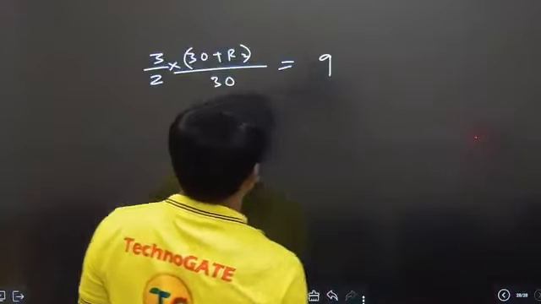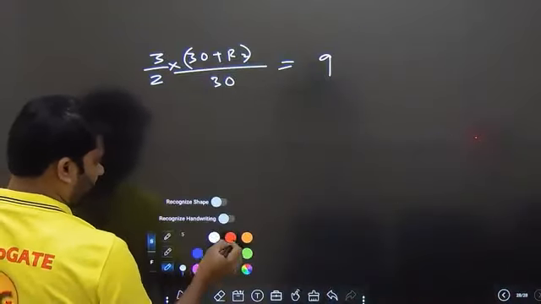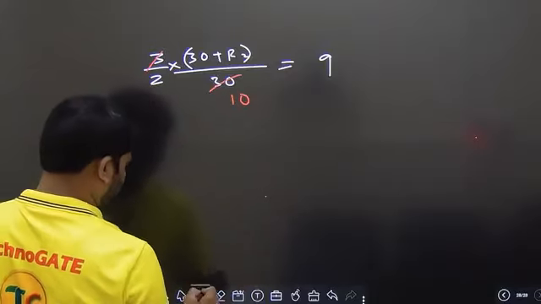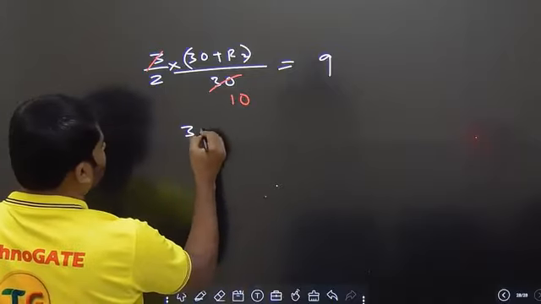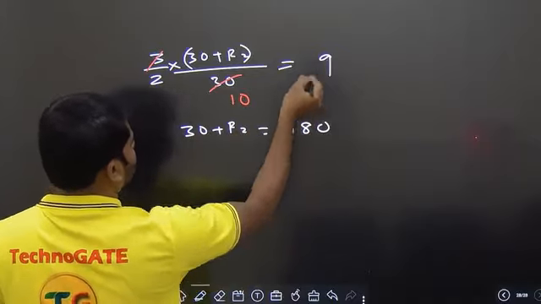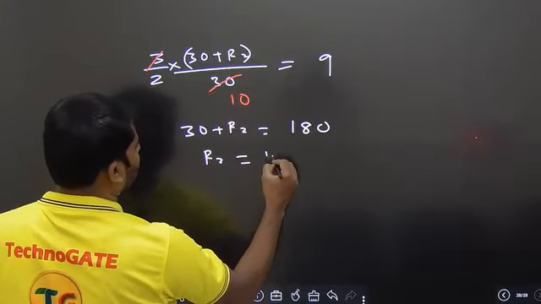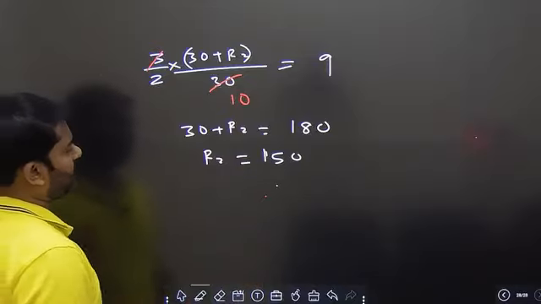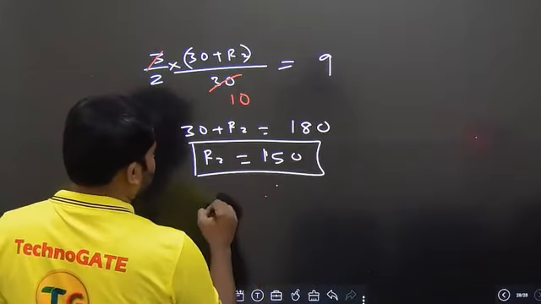That's the value here. If you simplify, 3 ones are 3, 3 tens are 30. What comes is 30 plus R2 is equal to 180. R2 is equal to 150. 9 into 20 is 180, minus 30. R2 value 150 has come.